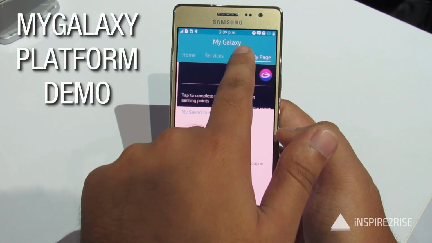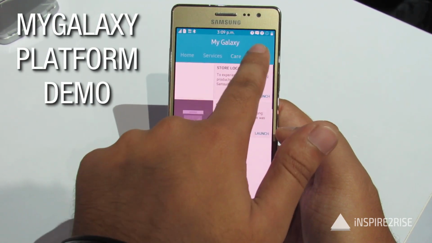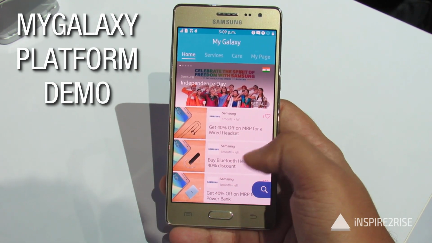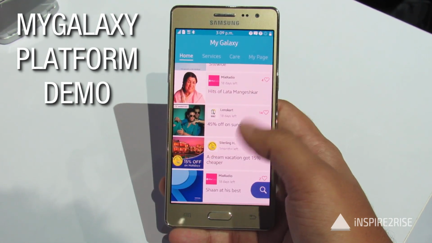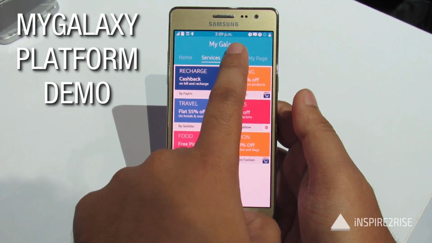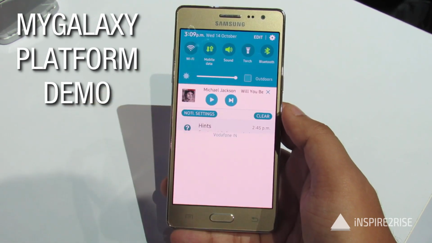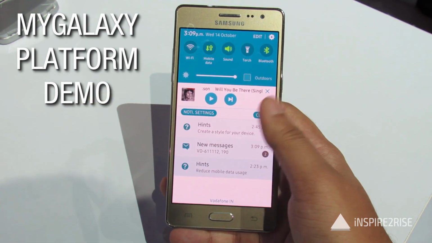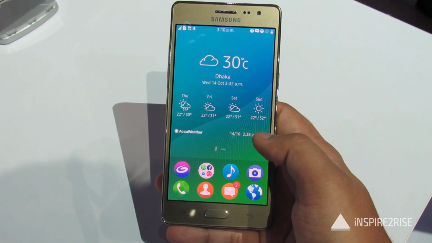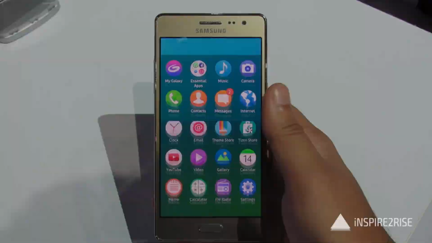And My Galaxy is the main selling point of the smartphone. My Galaxy is a unique consumer engagement platform. You can get a lot of deals which are curated from different brands, and Samsung has tied up with brands like Amazon, Paytm, BookMyShow, Pizza Hut, and a lot of other brands, and you can get deals and offers from them. Apart from that, you can also look up exclusive services and personalized offers. So these are all of the good things that come in the My Galaxy service.